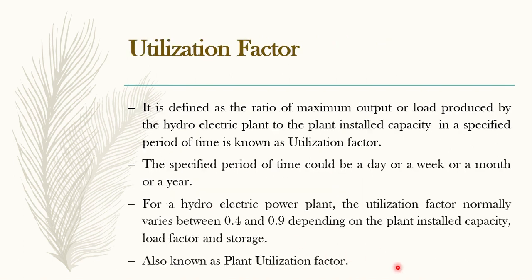Next comes utilization factor. What is utilization factor? It's the ratio of maximum output or load produced by the hydroelectric power plant to the plant installed capacity. Right, now I told you we are taking the average. For your easy understanding, let me take a duration of half a day only. I'm telling you for your understanding purpose, say I'm taking the specified time period as 12 hours only.